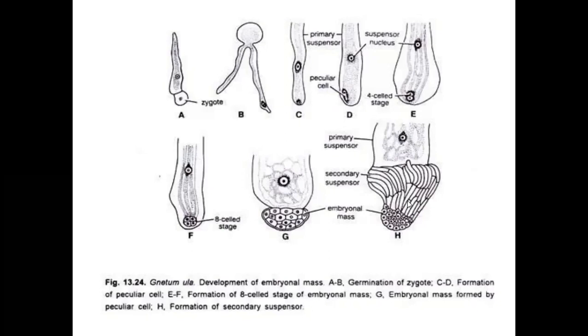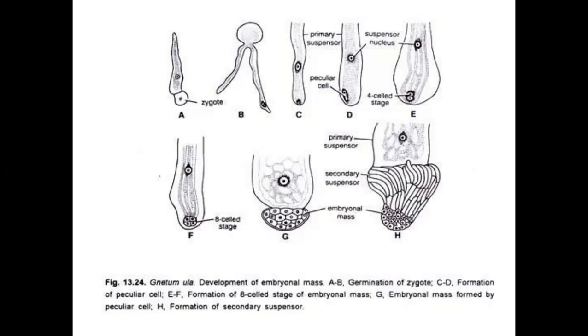At the end of each suspensor cell, 4 embryonal cells are present. Each embryonal cell participates in division, forming 2 cells, 4 cells, 8 cells, 16 cells, a mass of cells. The mass of cells develops into the embryo.